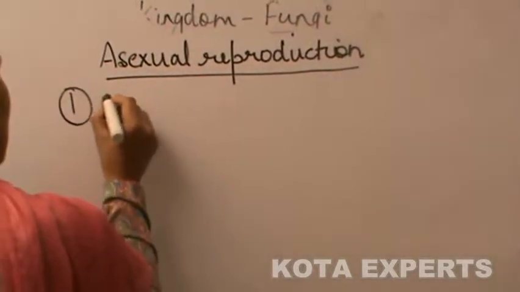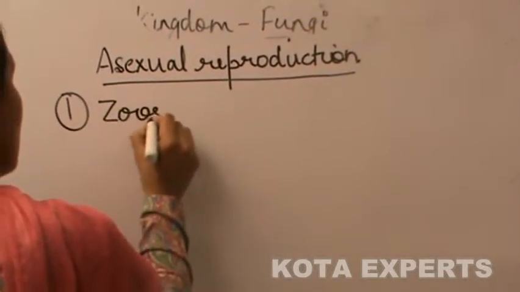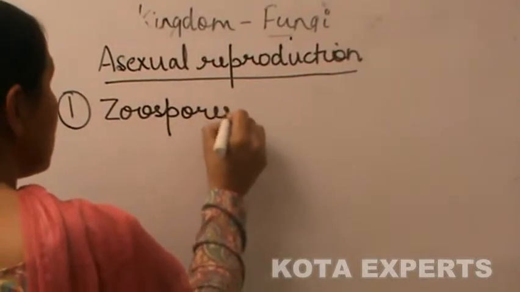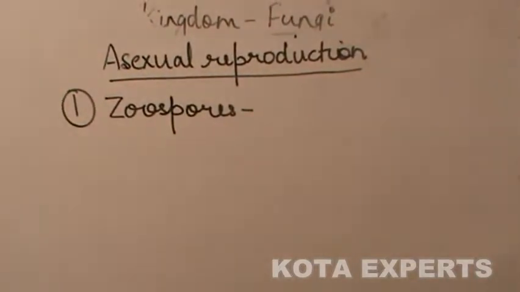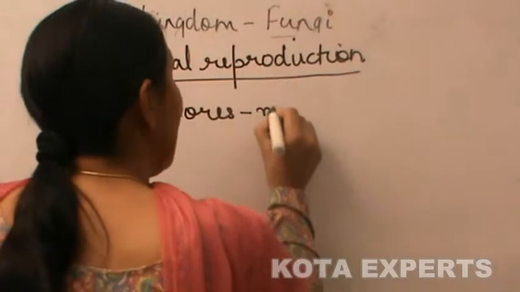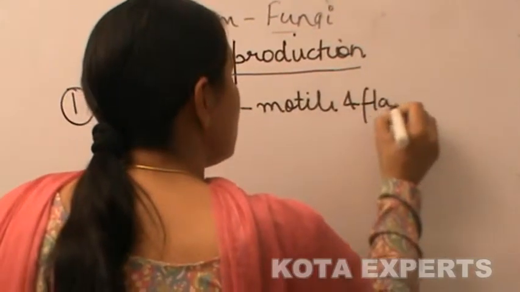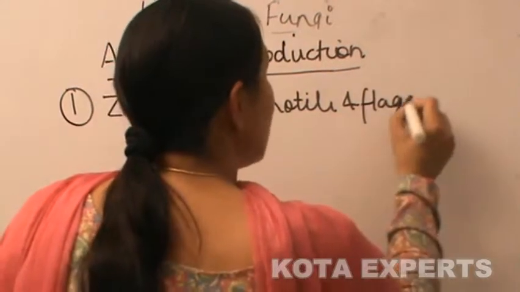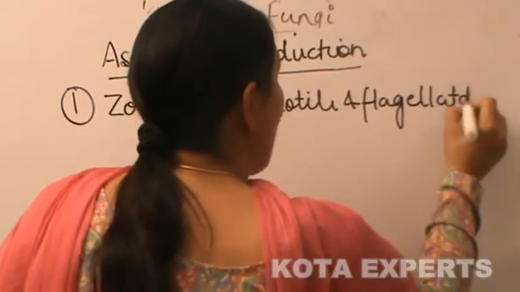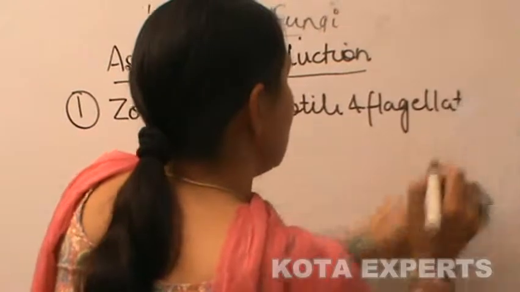First is the zoospores. Zoospores are the motile and flagellated spores.